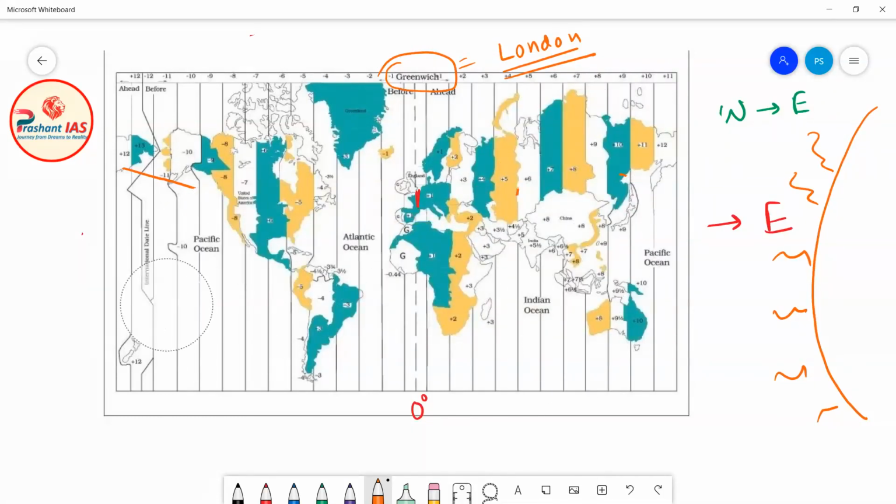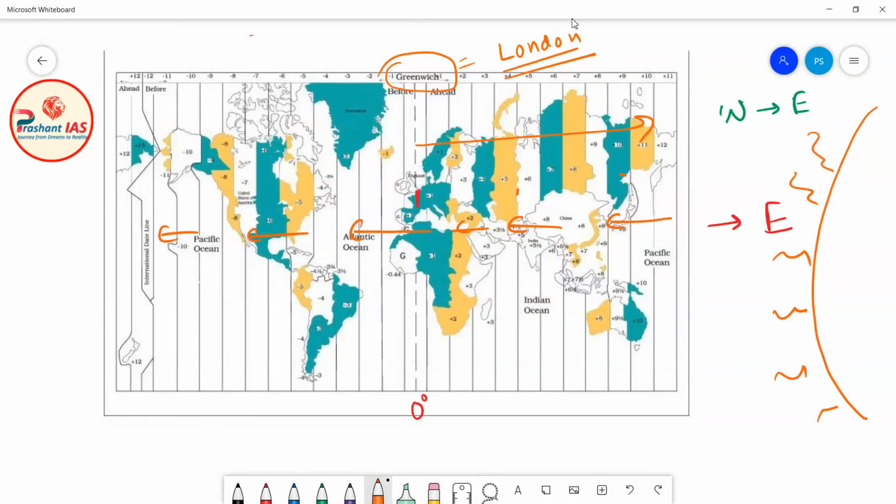So all the places to the east of Greenwich first experience the sunrise, and as we go more and more to the west, the westward places experience the sunlight later.